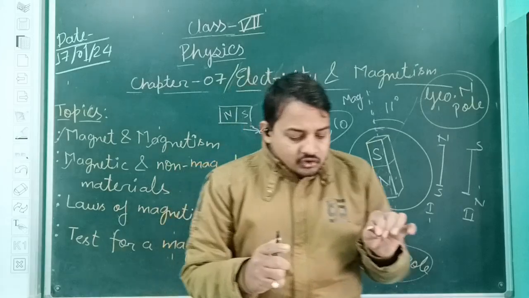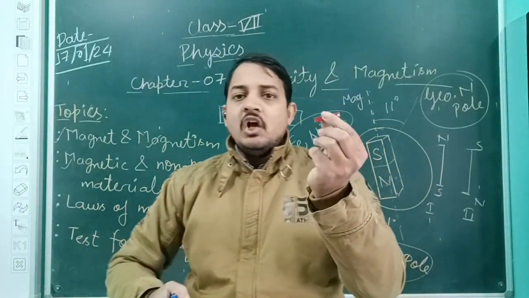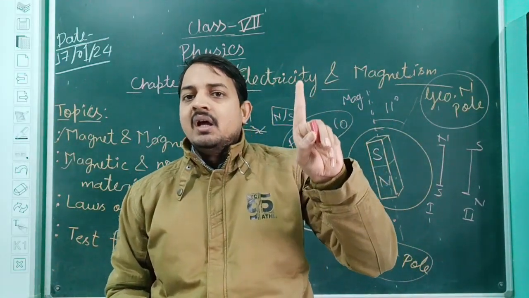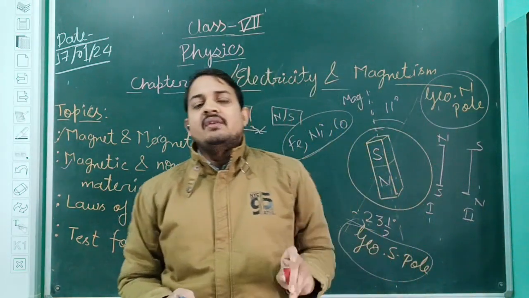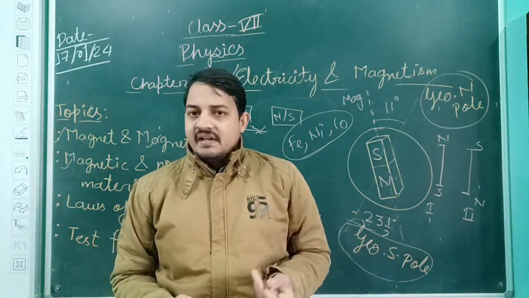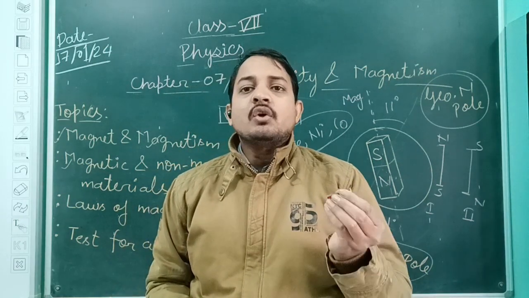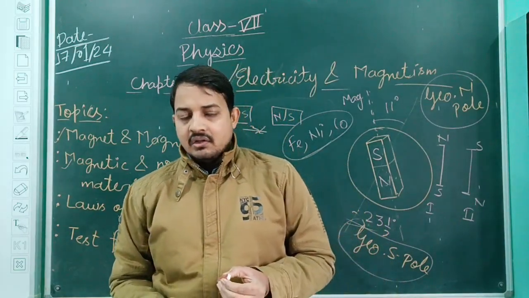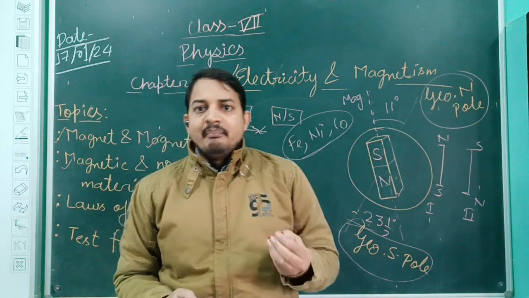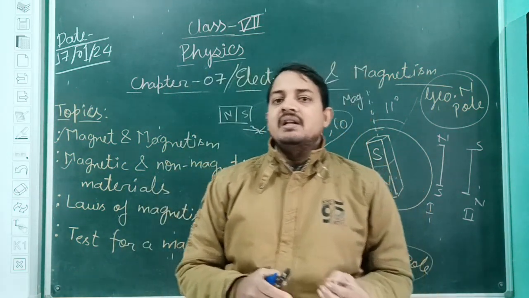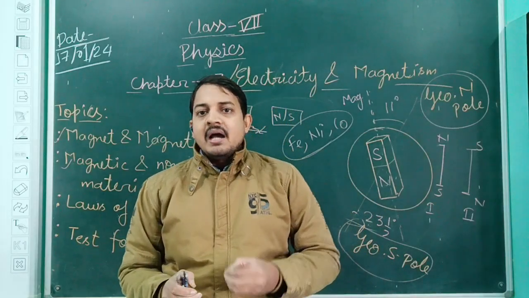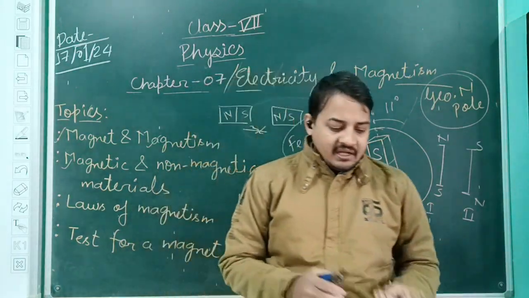Okay. The first law is very simple: like poles have the force of repulsion, and unlike poles have the force of attraction. The second law is also very simple: a magnet attracts only magnetic substances or their alloys. A magnet will attract only another magnet or other magnetic material like iron, nickel, cobalt or their alloys.